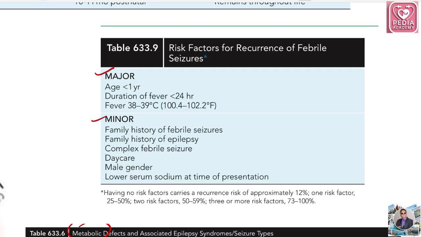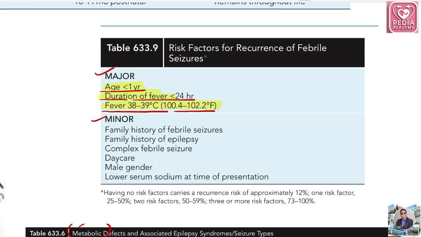The major criteria are age less than 1 year, duration of fever less than 24 hours, and fever of 38 to 39 degrees, 100.4 to 102.2 degrees Fahrenheit. So this is very important. In this, the duration of fever is less than 24 hours. These are major criteria. You actually can't afford to miss them. So just remember the major criteria.